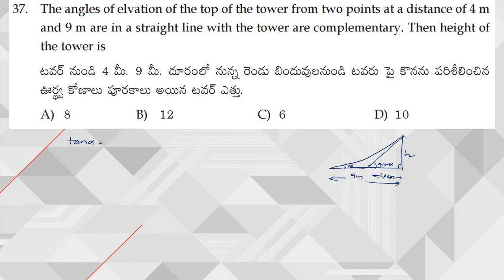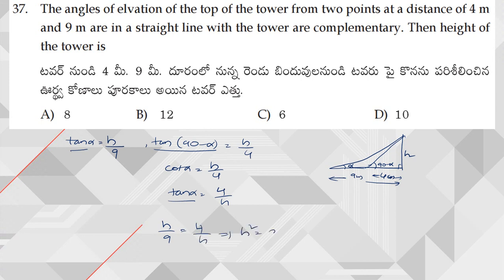Tan alpha is equal to h by 9 and tan of 90 minus alpha can be written as h by 4. What is tan of 90 minus alpha? It is nothing but cot alpha. Cot alpha is equal to h by 4, and if you reciprocate this, I get tan alpha is equal to 4 by h. Since both the left hand sides are equal, I can equate the right hand side. So h by 9 is equal to 4 by h. From this, h square is equal to 9 4s are 36. So h is equal to 6. Sorry, the height of this particular tower is 6 meters.